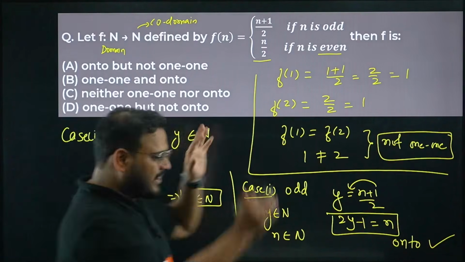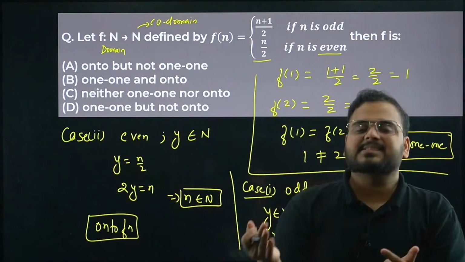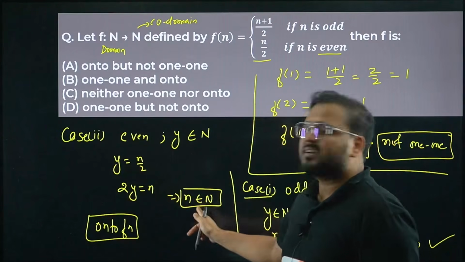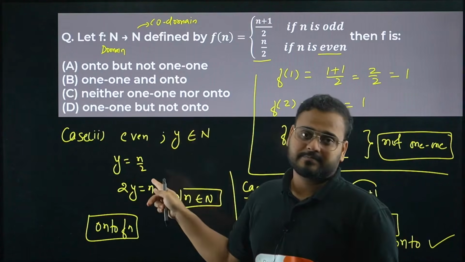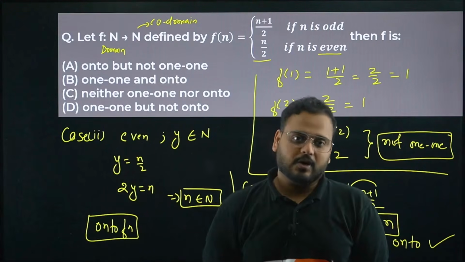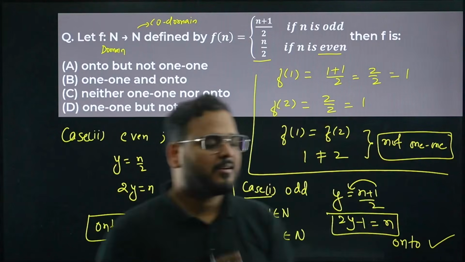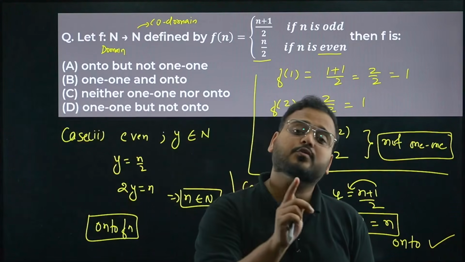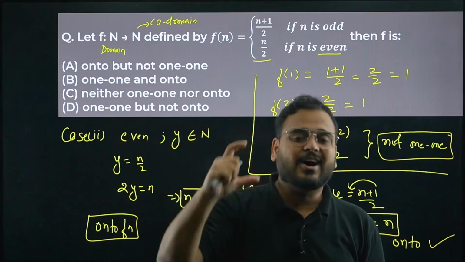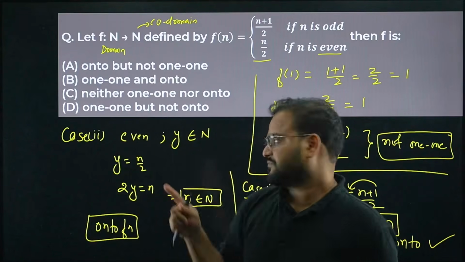So for every element in the codomain, there exists an element in the domain. It means none of the elements in the codomain is left out. It means simply onto function, right? That's the definition we learnt. Yes, there's another thing that we check for the range and codomain, but the definition for onto was that none of the elements in the codomain should be left out.